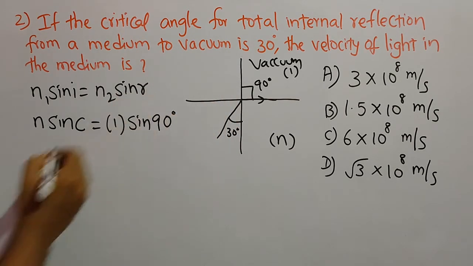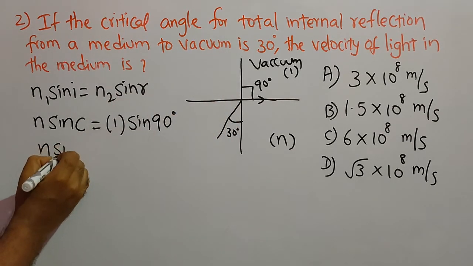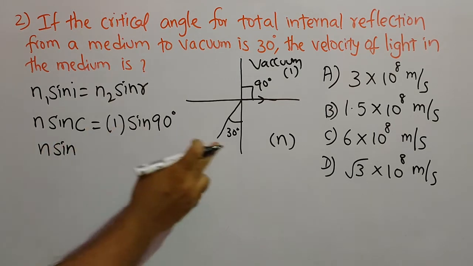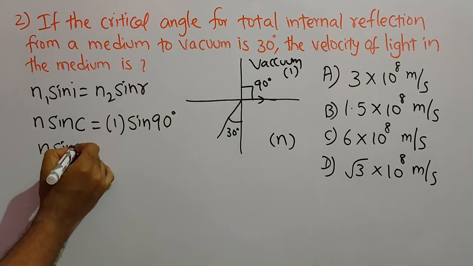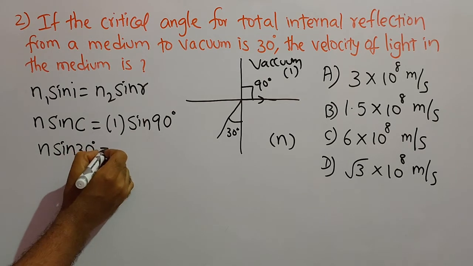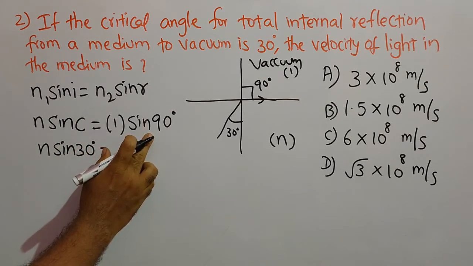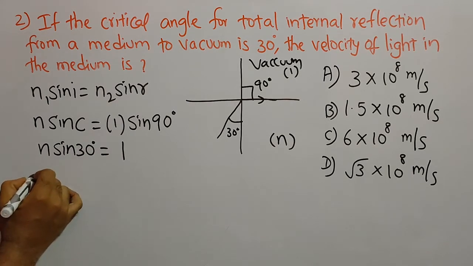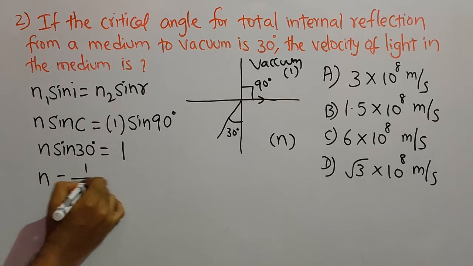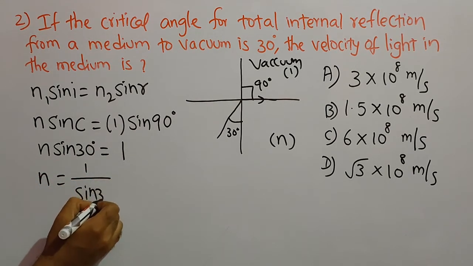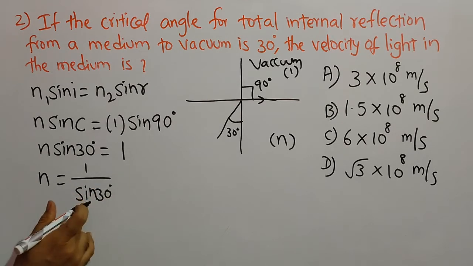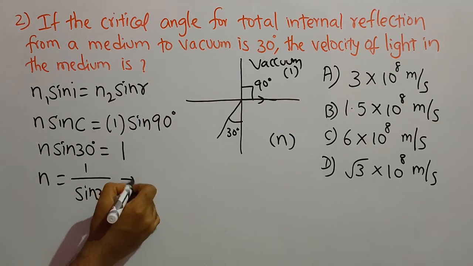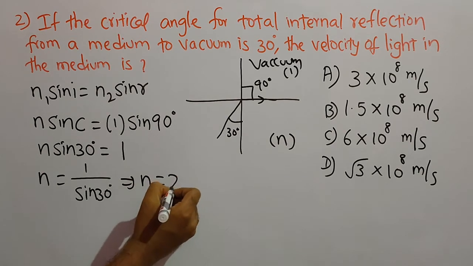So sin 90. So n sin C. Sin C means critical angle. It is given as 30 degrees. So I will write n sin 30 degrees is equal to sin 90, value is 1. So this total value becomes 1. So n is equal to 1 by sin 30. Sin 30 degrees we know 1 by 2. So finally we get refractive index as 2.